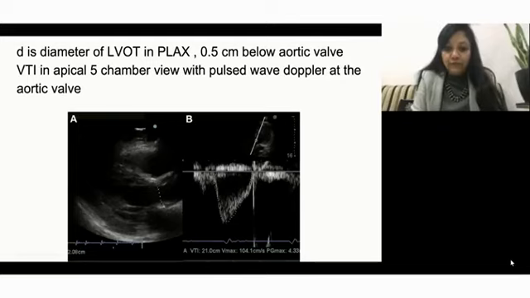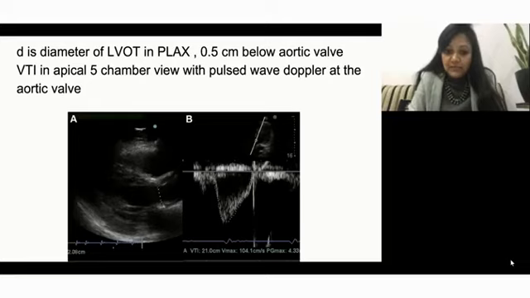For that, take a 5-chamber view wherein the aorta will be opened, because stroke volume is delivered through the aorta. So you have to open the aorta by apical 5-chamber view. Take an apical 5-chamber view here and place PWD, pulse wave Doppler, on the aortic valve, and just press the PWD.